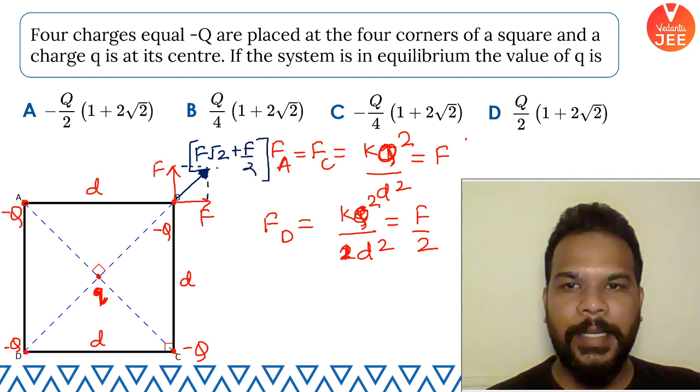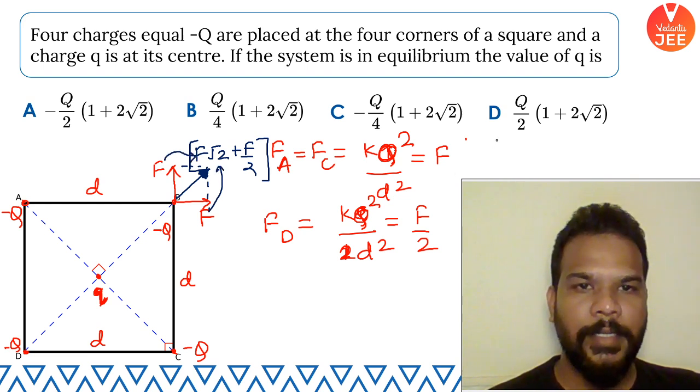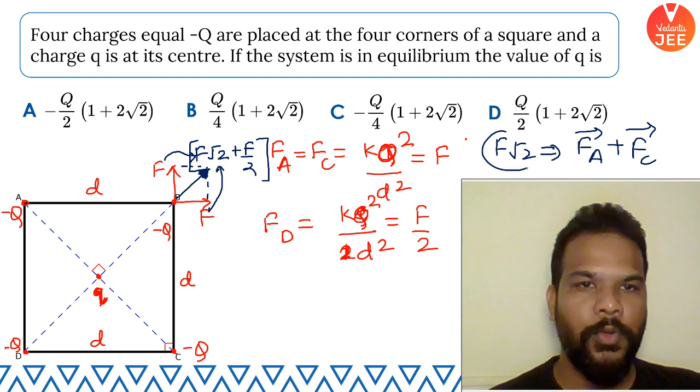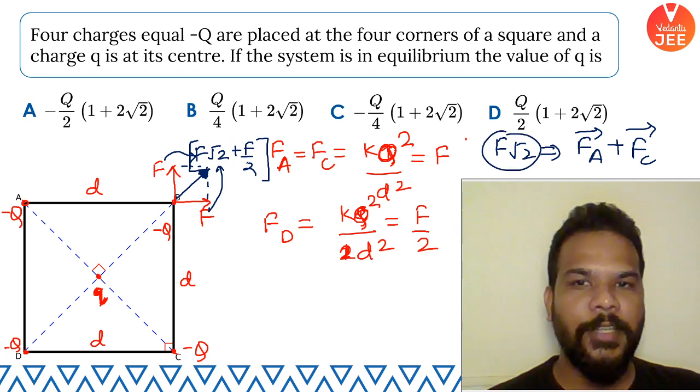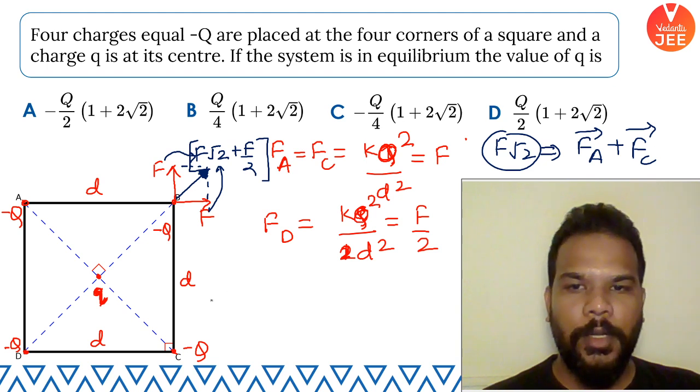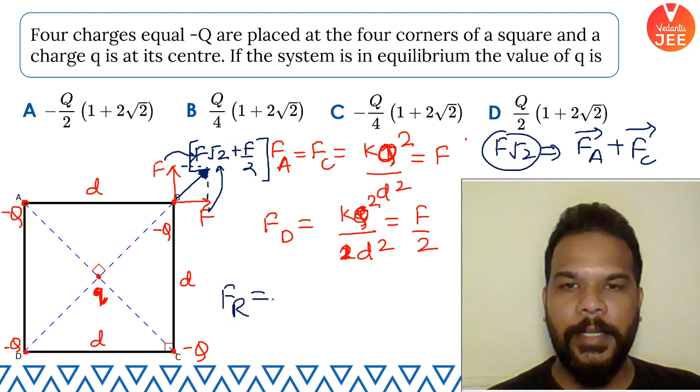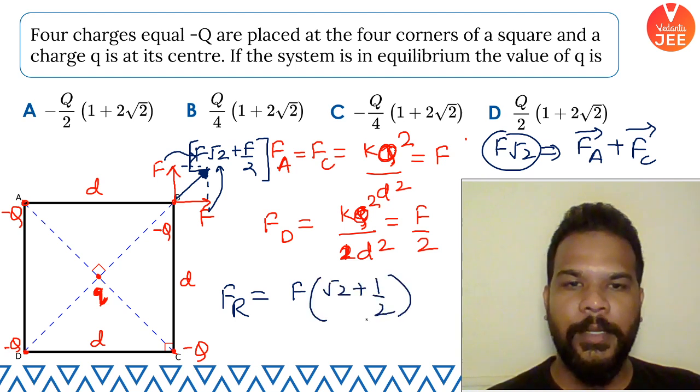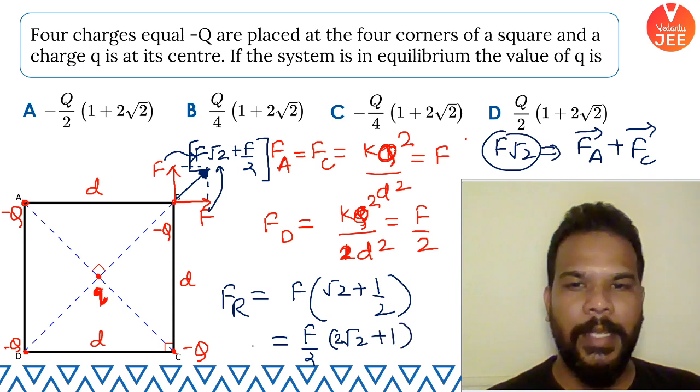F root 2 is basically the resultant of FA plus FC, and F by 2 is in the same direction, so that's why it is added. That means the overall resultant force is F root 2 plus 1 by 2, or you can say it is F by 2 times the bracket 2 root 2 plus 1. That's basically your FR.